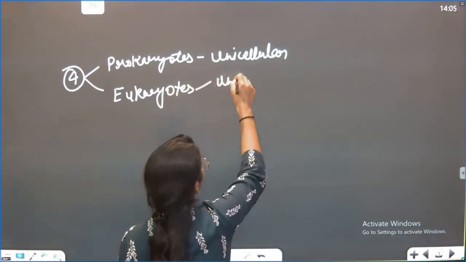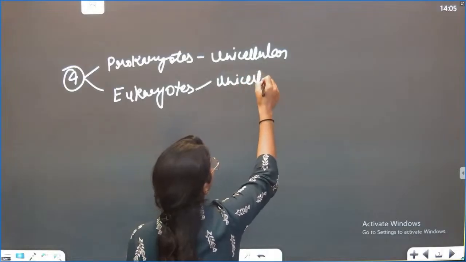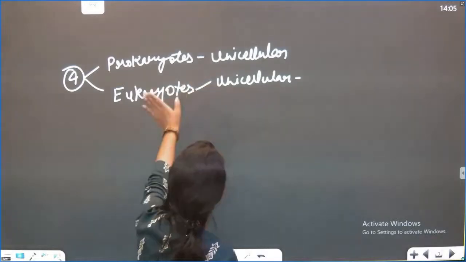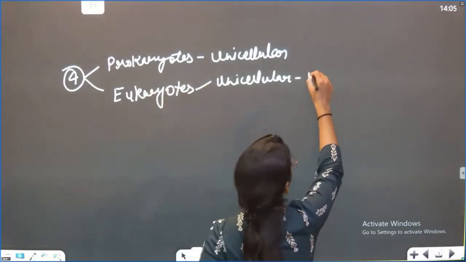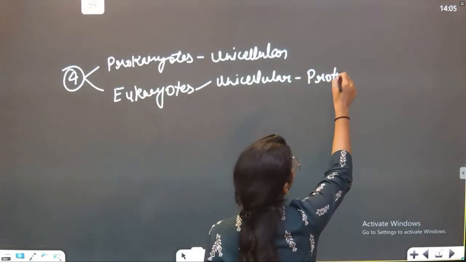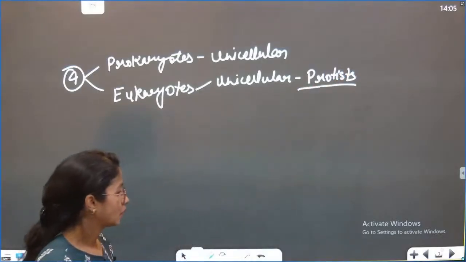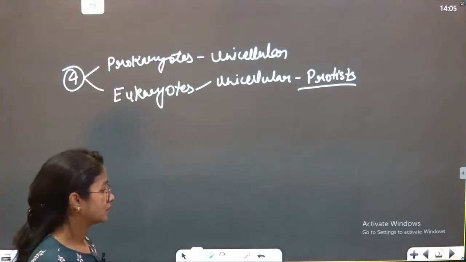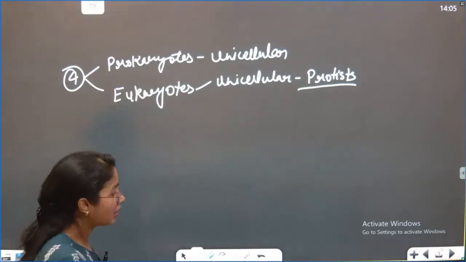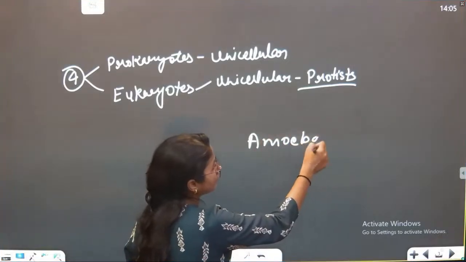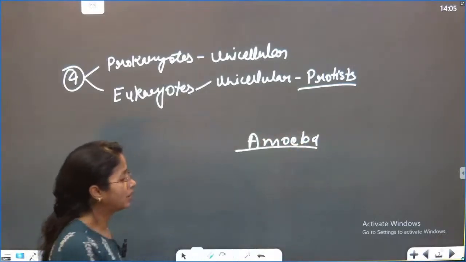So then they divided into four sections. Unicellular eukaryotes are called protists. Everyone has heard about paramecium, euglena. Of course, amoeba everyone has heard about. Have you heard about the amoeba?